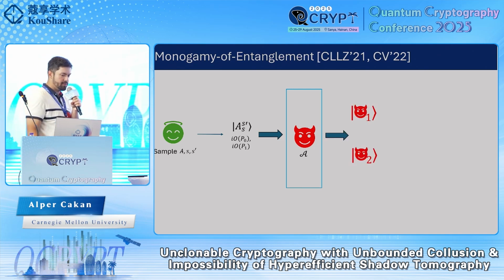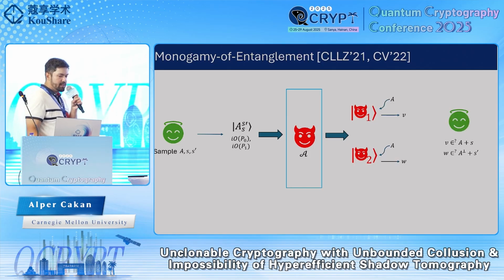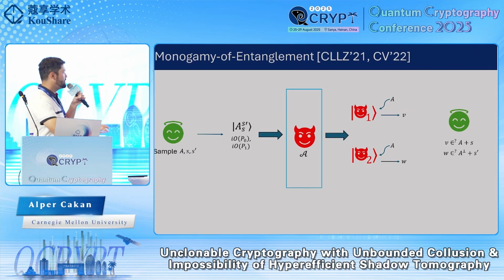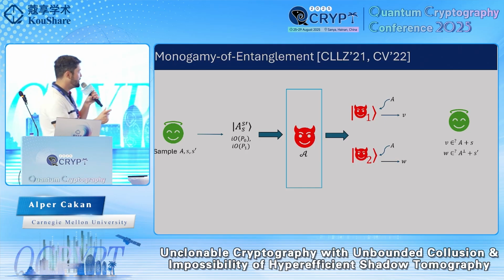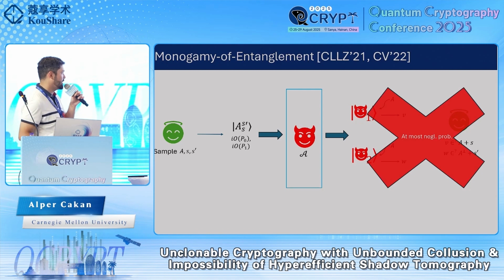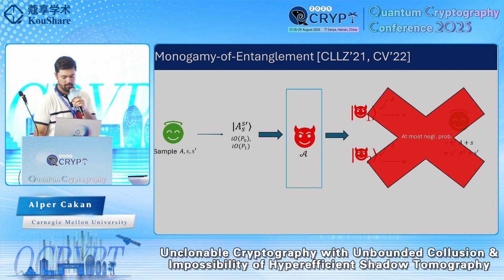Later, this efficient adversary tries to create two entangled quantum adversaries that are trying to output a vector, a measurement result in the computational basis, and a measurement result in the Hadamard basis. At this point, they even learn the description of the subspace itself, but they don't learn these hidden shifts. Previous works have shown that, assuming the security of this obfuscation scheme, no efficient adversary can do this, except with negligibly small probability.